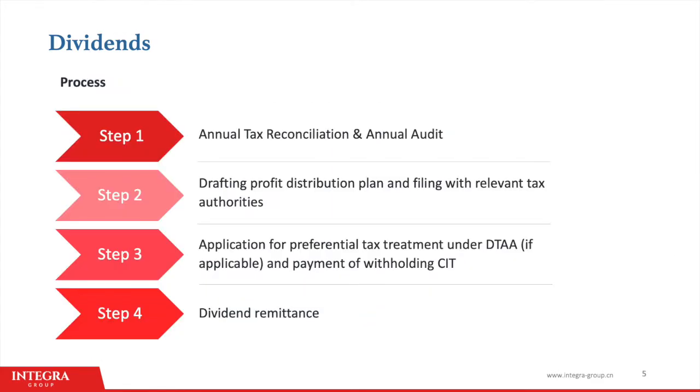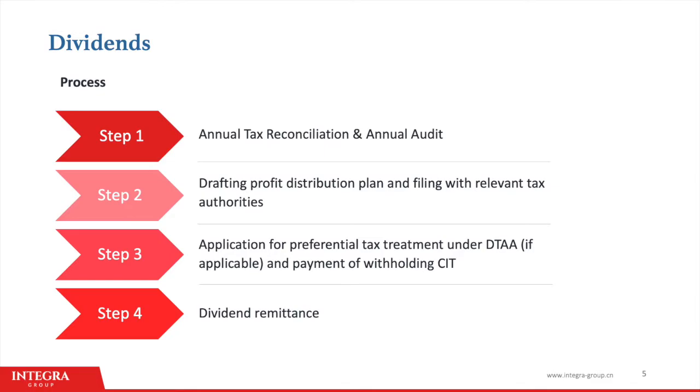Now let's look at the process for remitting dividends. First, the company can only use after-tax profits for dividends, so they must complete the annual tax return filing and conduct an annual audit by a local CPA firm. This is usually done before June of the following year.